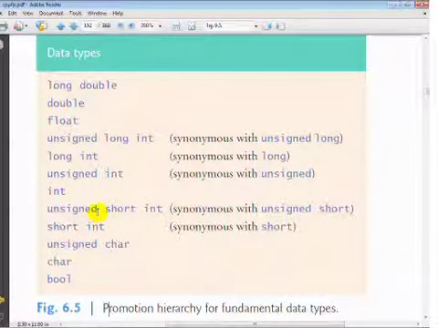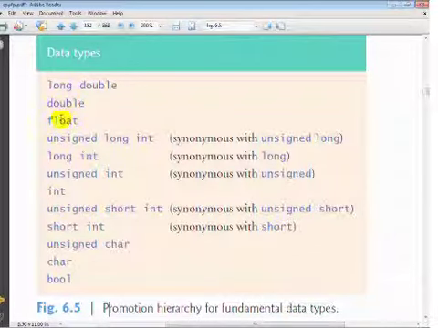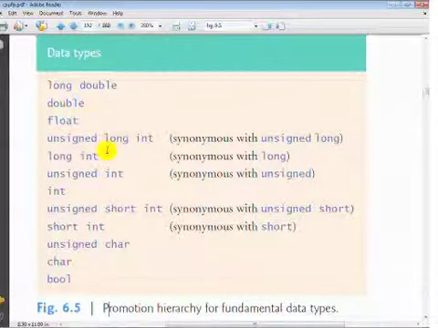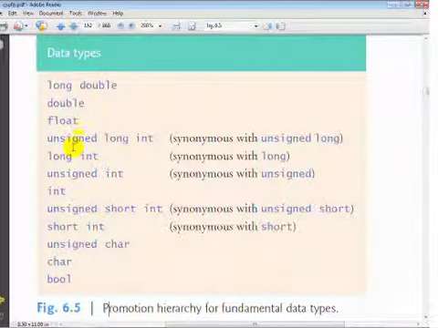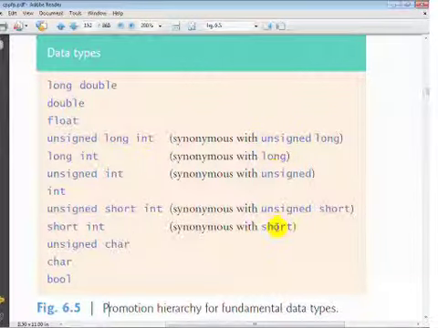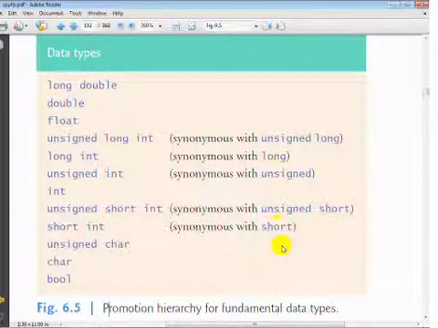And this can come into play in a number of different scenarios. It can happen certainly in a mixed type arithmetic expression, in which case all of the values within the expression will be converted to the highest type in the expression. So for example, if I have an int and a double, the int will be promoted or coerced, if you will, into type double. Then you'll have a double calculation. And similarly, if you have a long and a double, the long would be converted to a double, etc. By the way, notice that long int is synonymous with long, and you see some synonyms for several of the other integral types as well.